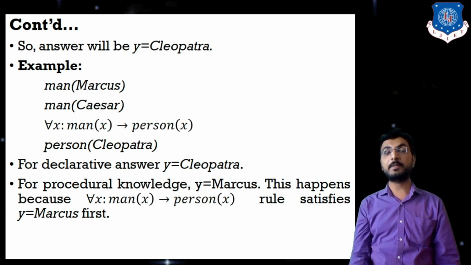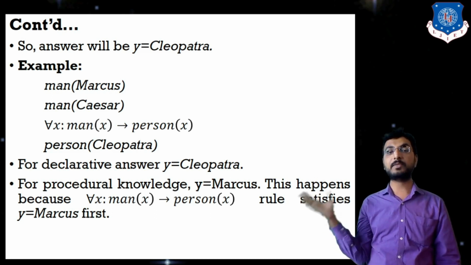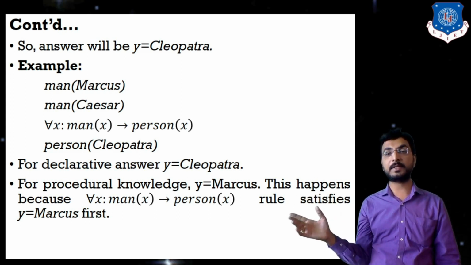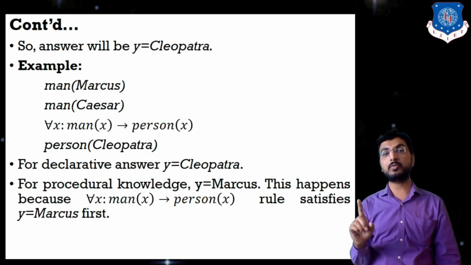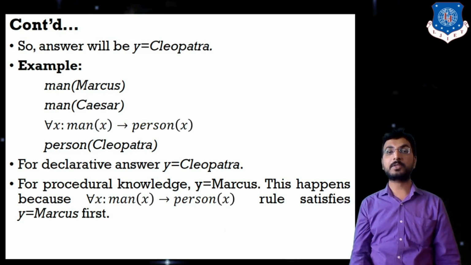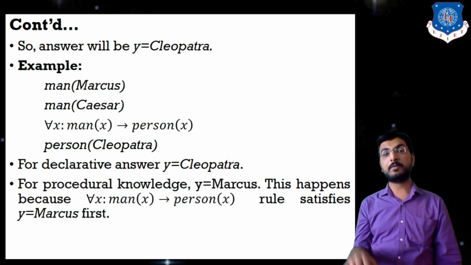Now why will our answer be Y equal to Marcus? This happens because the rule for all X, man of X to person of X, satisfies Y equal to Marcus first. So Marcus is the first person who satisfies the inferential statement that for all X, man of X is also person of X. So Marcus becomes the first person to satisfy my query, person of X, right? That is why, if our answer depends on the order, that means control information is provided, and we can say that we are viewing our knowledge base in a procedural manner. So in procedural manner, order also matters.